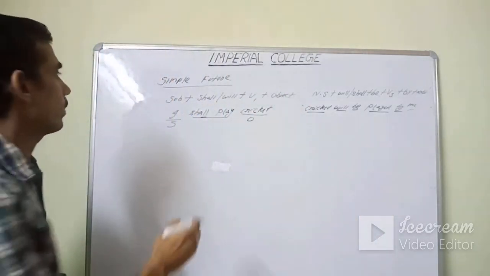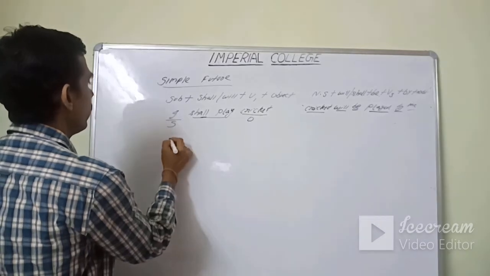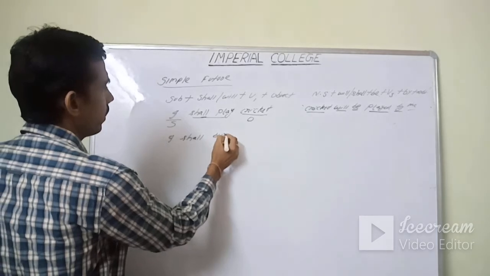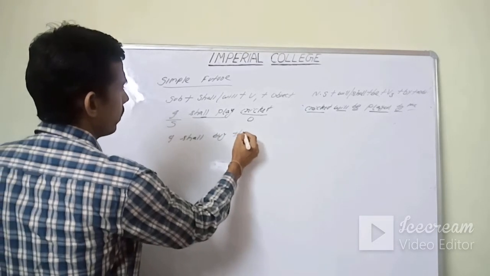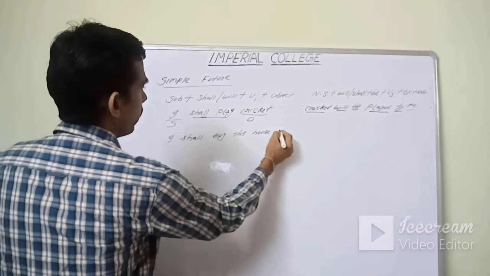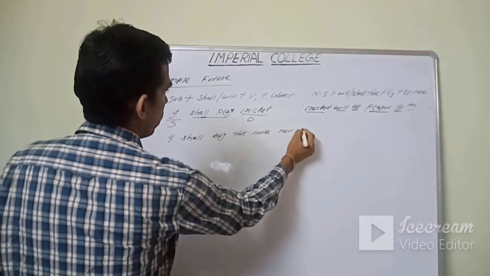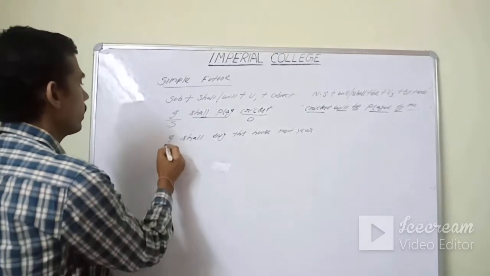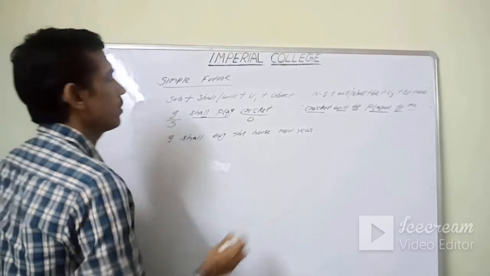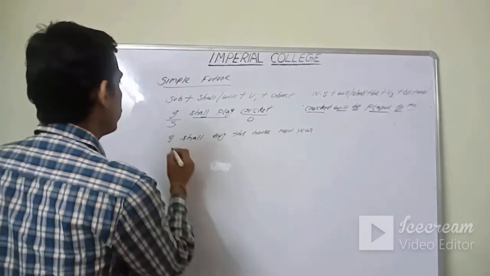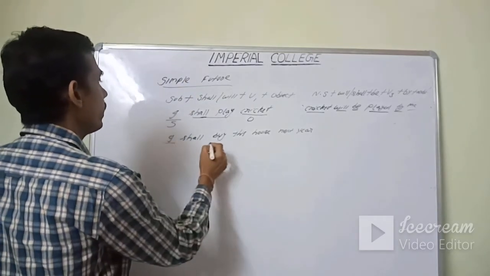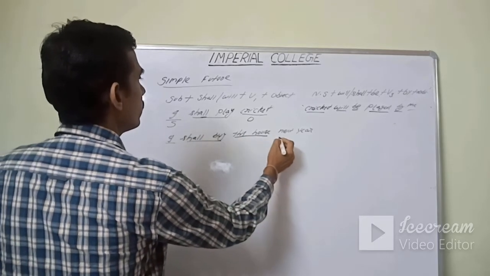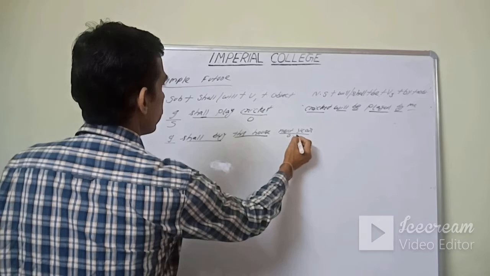Okay, one more example. I shall buy this house next year. Okay, if you change it into passive, what is the subject? I. Again, shall buy is the verb. What is the object? This house, and next year is the other word.